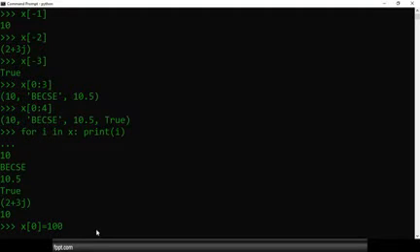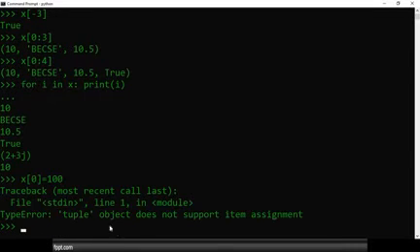What is the reason behind that? Because a tuple is immutable, we get the error. The object does not support item assignment. Why? Because it is immutable. Make a note of that, it is immutable.